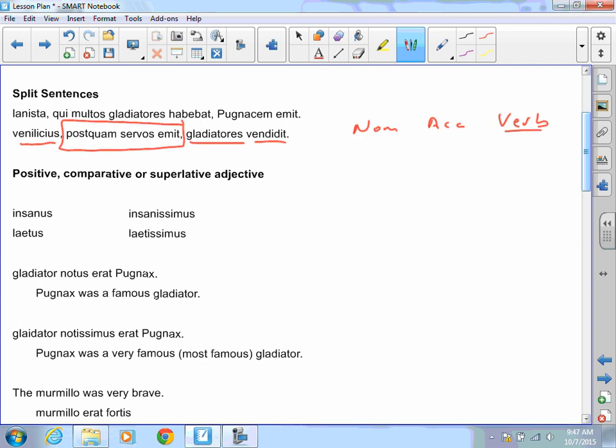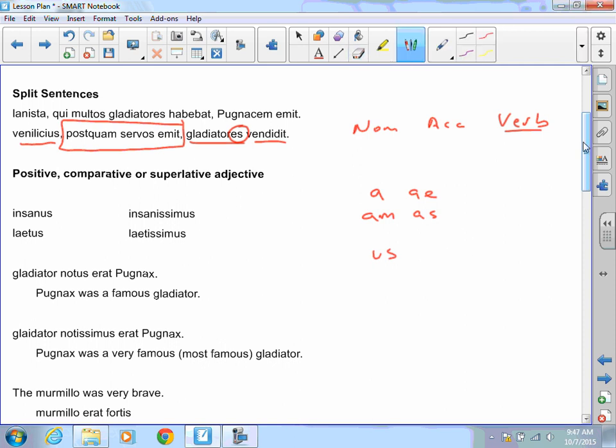This one's kind of tough because it gives you something right here that could be nominative based off of the endings that we know. Remember, our first declension is A and AE, and the accusatives are AM and AS. Not the second declension. Messed that up. Second declension is US and I.